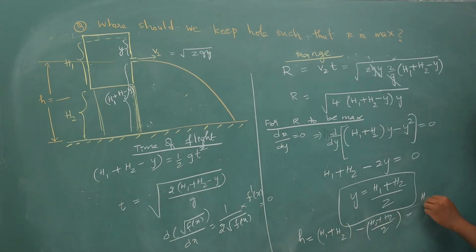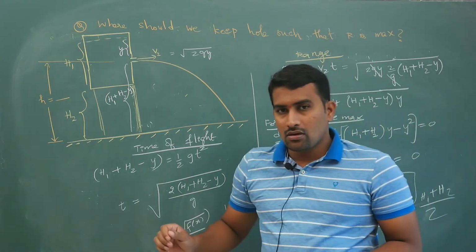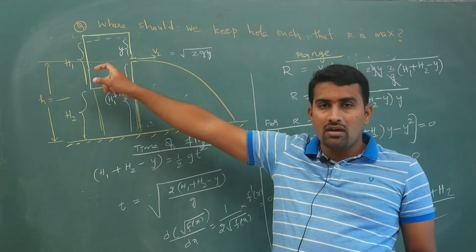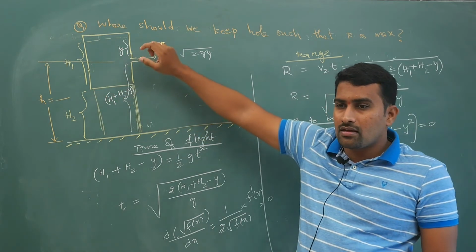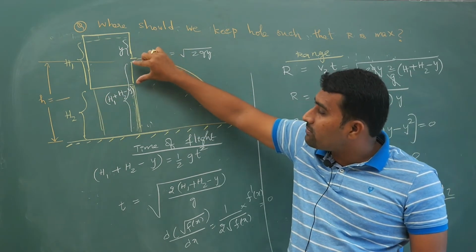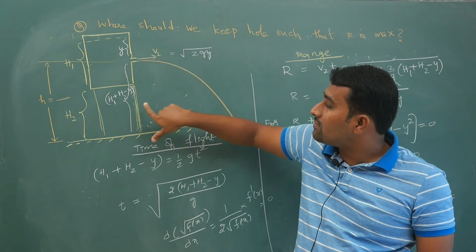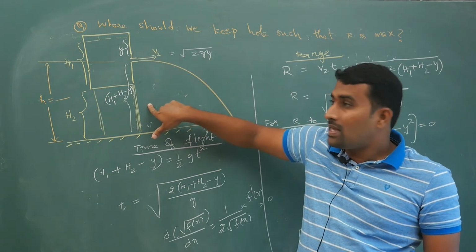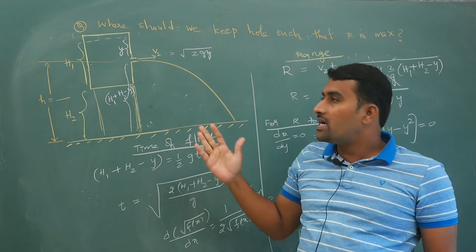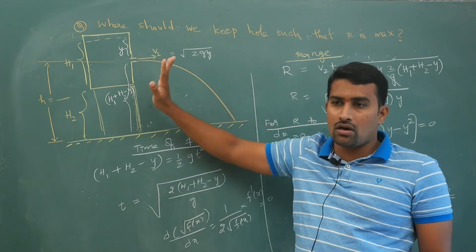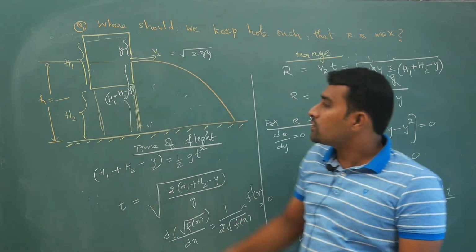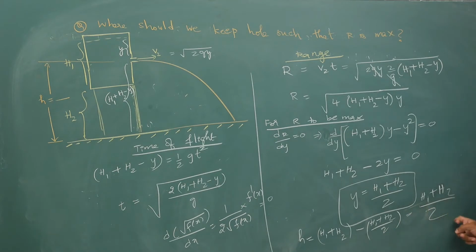So that will give you (h1 plus h2) by 2. So don't think you have to keep your hole at h1 by 2 from here. If you do that, your answer will be h2 plus h1 by 2 separately. That is wrong. Out of the total height you have to keep it at half.